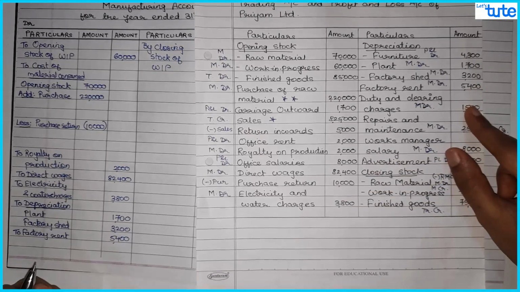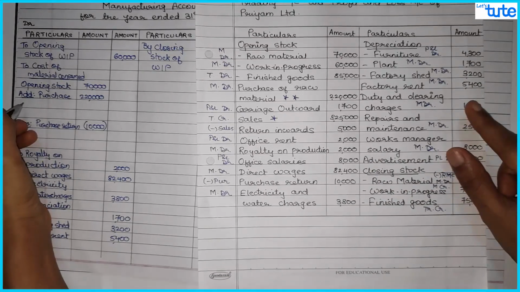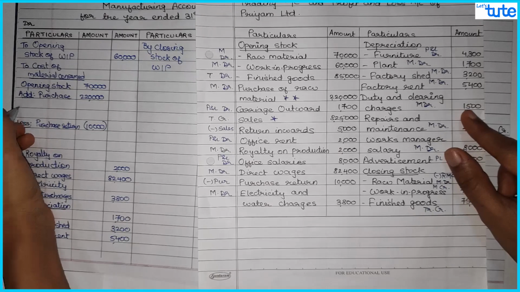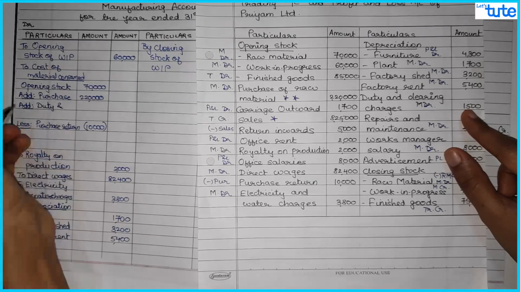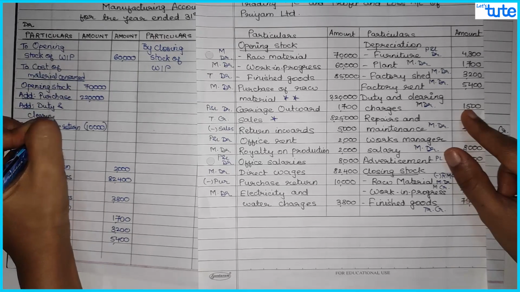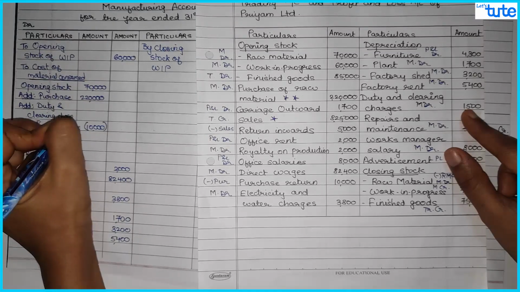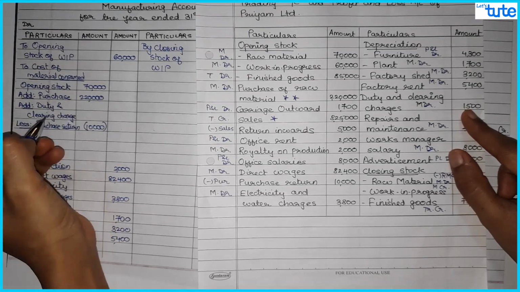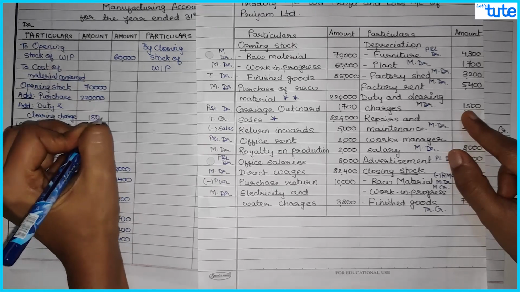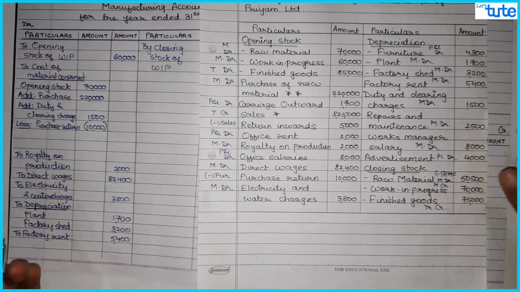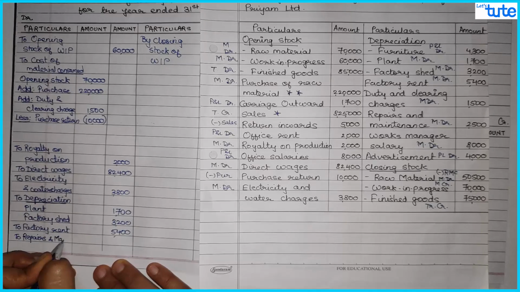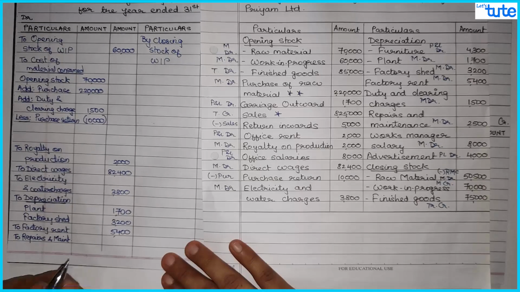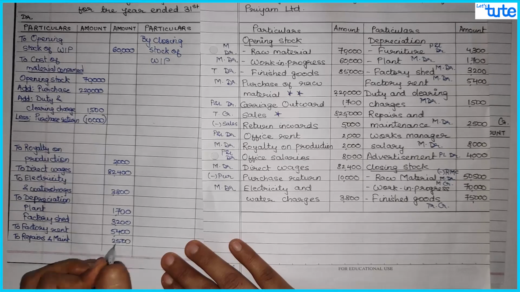Then we have duty and clearing charges, so this will be added to purchase because it is related to purchase of raw material. So it would be added over here, add duty and clearing charge, which is 1,500, so this would be added. Then we have repairs and maintenance, so to repairs and maintenance, which is 2,500.